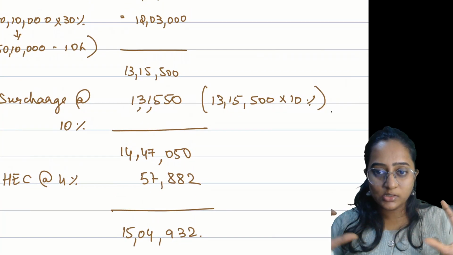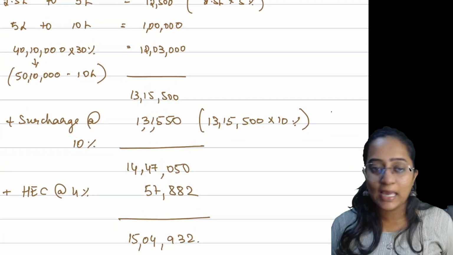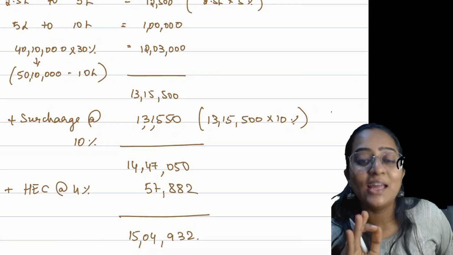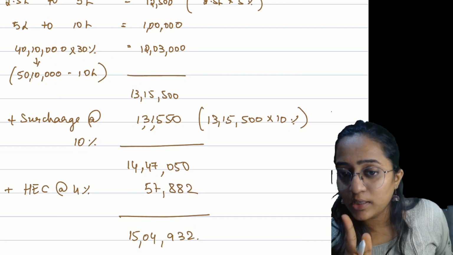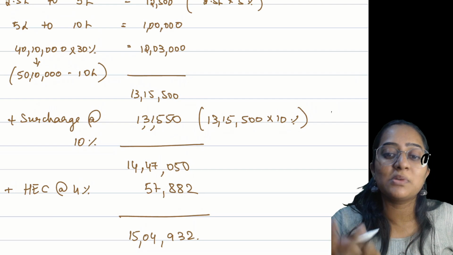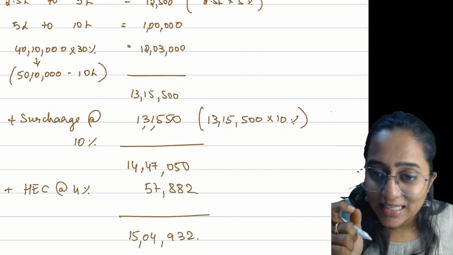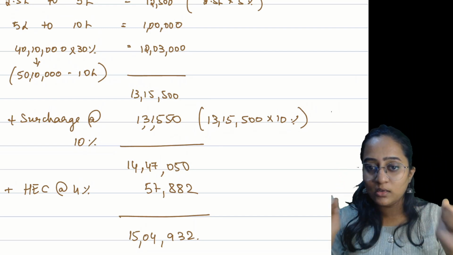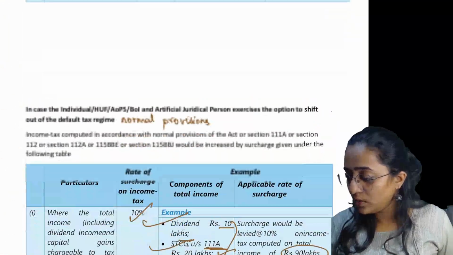Everyone understood? I hope everyone has understood what we are speaking about. This is the surcharge calculation. I repeat again, surcharge is always calculated on the tax liability. Applicability of that surcharge, with respect to 10%, 15%, 25%, 37%, is based on your total income. Is based on your what? Total income. Done? Great. Comfortable? Done. We'll move forward.